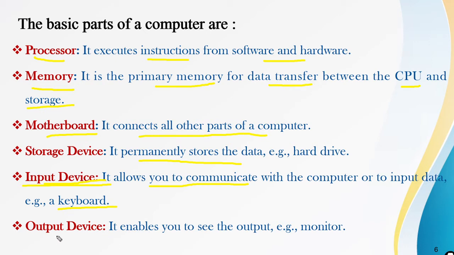Next is the output device, which enables us to see the output. The standard output device is the monitor, and another output device is the printer, and many more. The printer is a hard copy device and the monitor is a soft copy device. These are the basic parts of the computer.